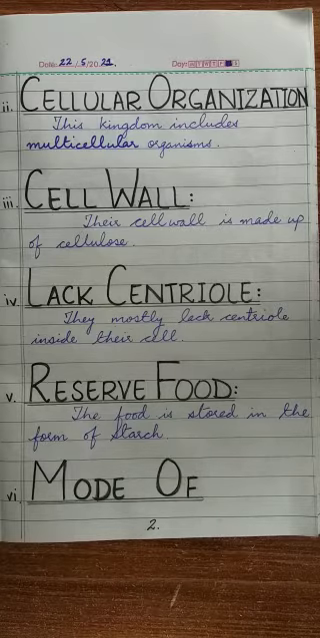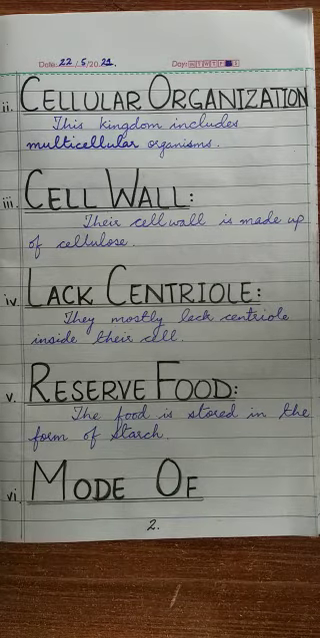Now, the next characteristic is about the reserve food. Reserve food means food stored for later time. The food is stored in the form of starch. Starch is also a type or a form of carbohydrate. So in this form, the food is stored.